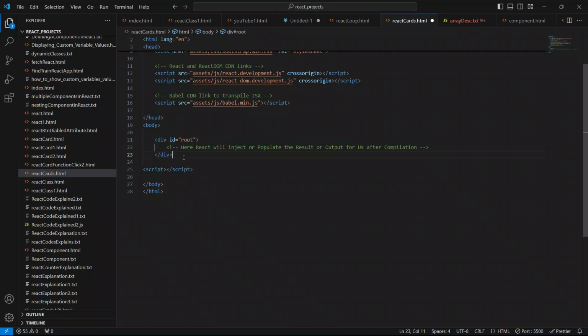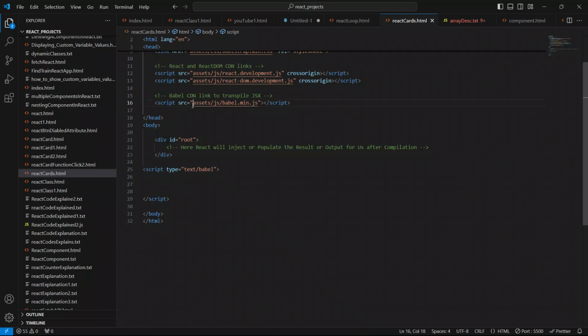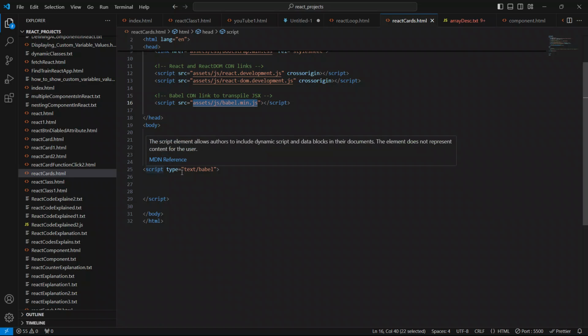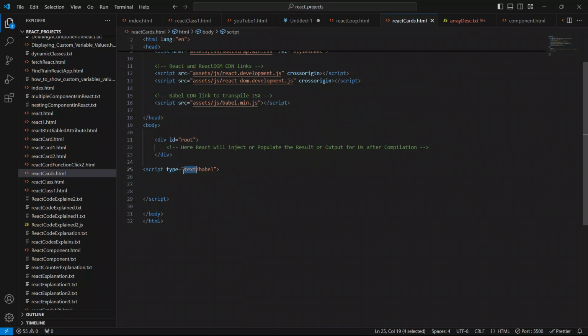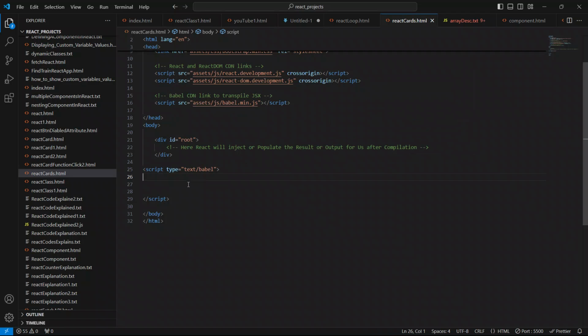Now guys, we have to mention one thing to this script tag. We have to mention the type as text/babel, because we are using the browser version of Babel. So we have to specify the type equal to text/babel.